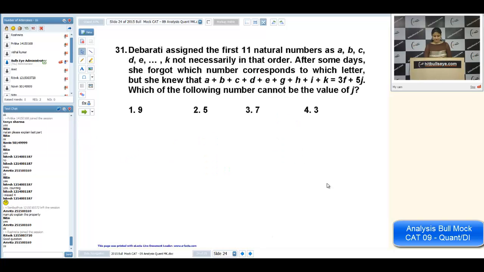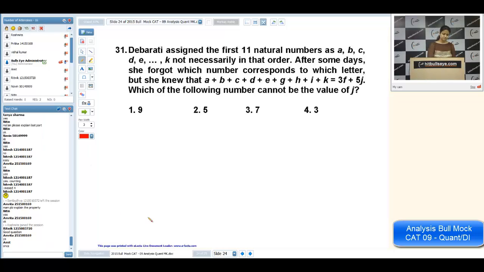Okay, let us move once again. Good one. Yeah, any problem? 31st question.